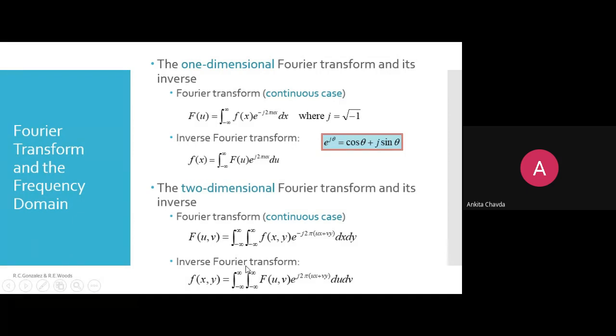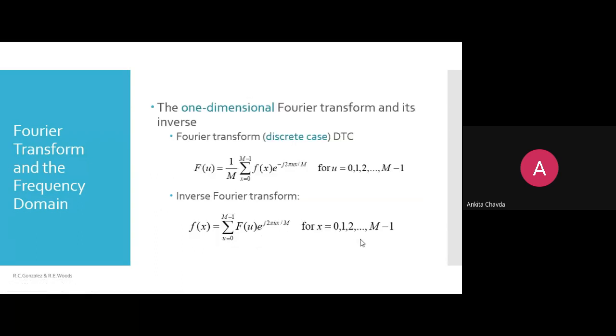Inverse Fourier transform is again possible, right, because you are coming simply back from frequency to spatial. So it is f of xy equals minus infinity to infinity, because we are talking about the continuous case, meaning the analog signal. So F of uv, e raised to j 2 pi (ux plus vy), du dv. Here the variables get changed, right? For the derivation, because you have u and v, you write du dv. Earlier you had x and y, so there you write dx dy.